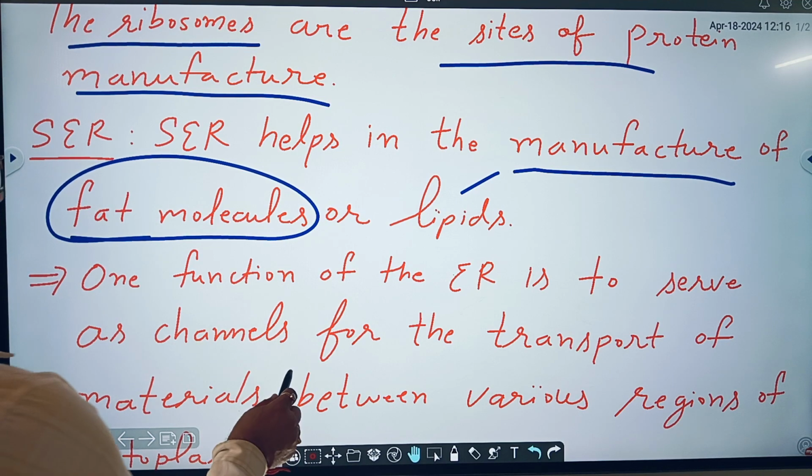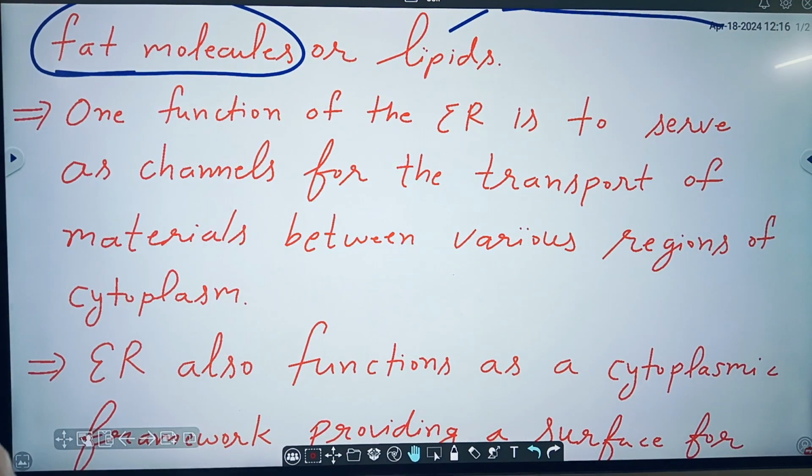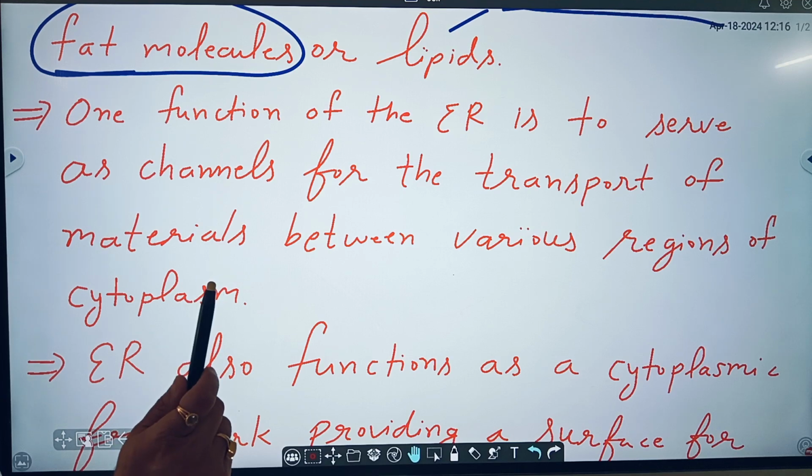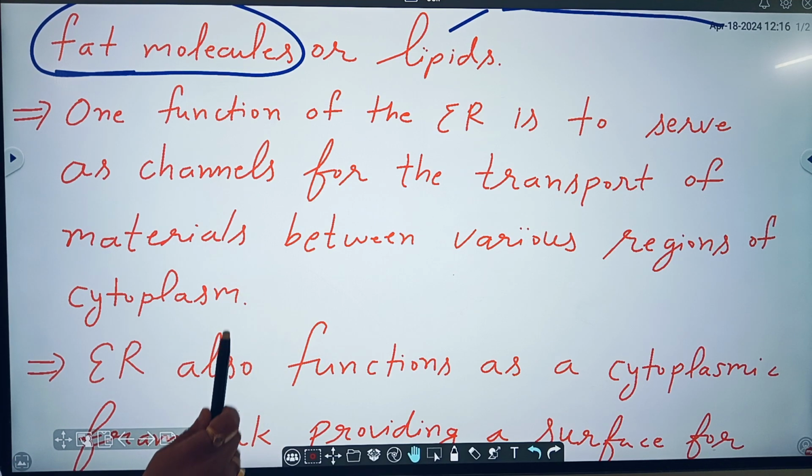One function of the endoplasmic reticulum is to serve as channels for the transport of materials between various regions of the cytoplasm. Means it transports the materials between various regions of the cytoplasm.